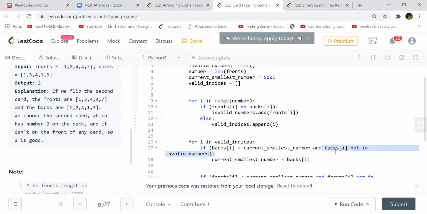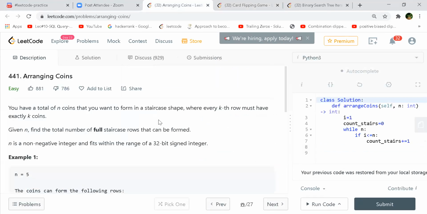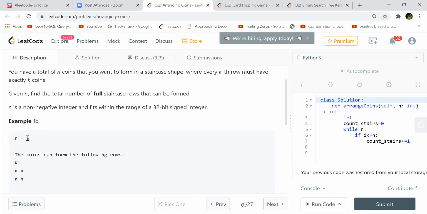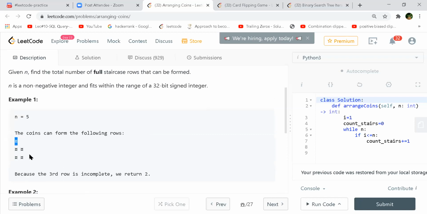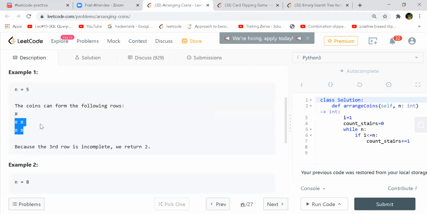Okay, let's move to the next one. So this is arranging the coins. You have a total of n coins that you want to form a staircase shape where every kth row must have exactly k coins. Given n, find the total number of full staircase rows that can be formed. So like there are 5 coins, then 2, then... Here 2 coins should be there, right? But you have insufficient. So only 2 rows are there which can be completed fully. So we return 2, right? The first row should have only 1 coin, no?